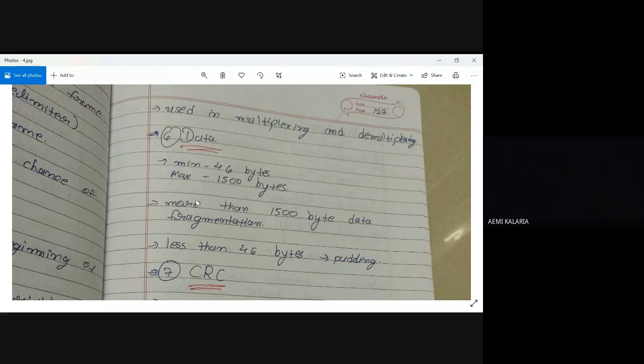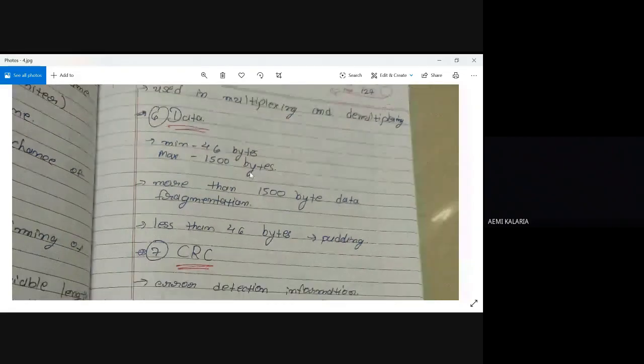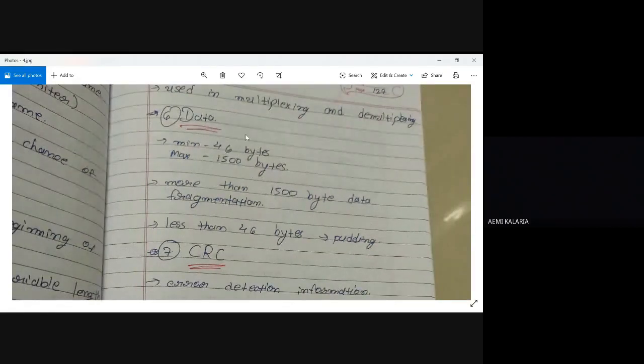Now the sixth one is data, the main part or heart of our packet, right? Whatever information we want to send to the receiver, we use this data part, which many times we can also call the payload. And what is the minimum data I can send? 46 bytes. Maximum data is 1500 bytes. This is only the data.